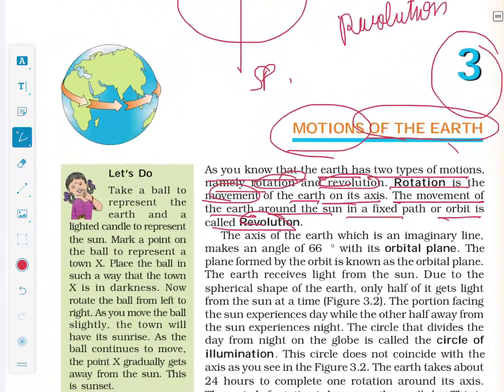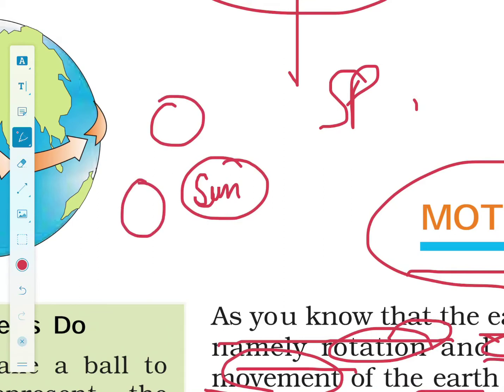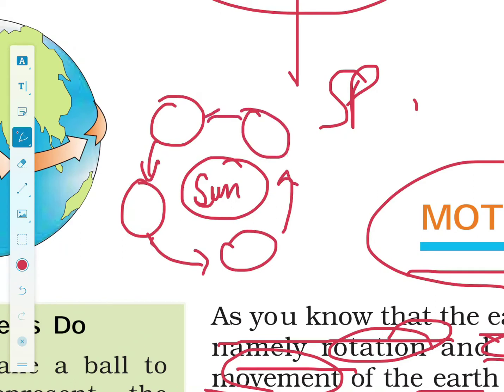Understanding it from the diagram, we can say that suppose this is sun and this is earth rotating around the sun. This movement is called revolution. And when the earth spins around its own axis, then this movement is called rotation.